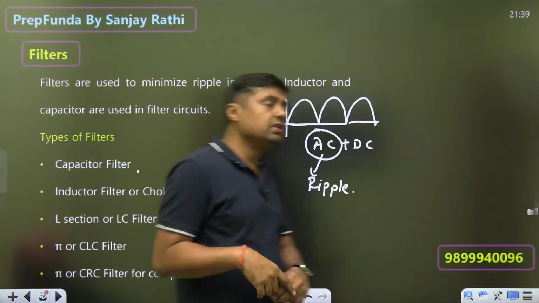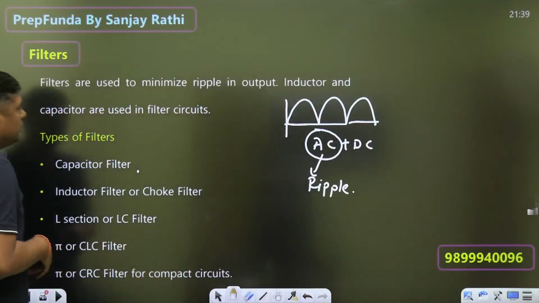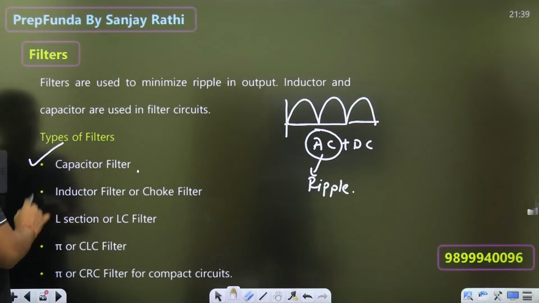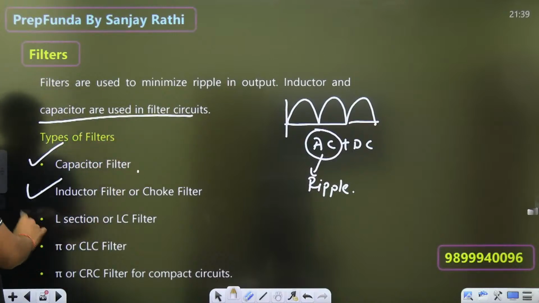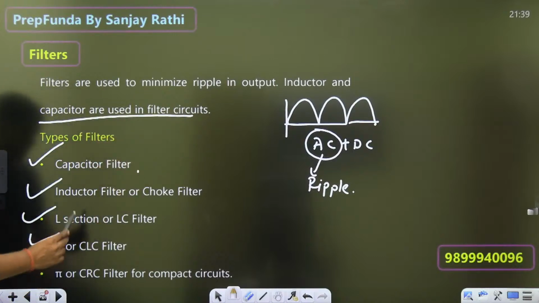So here we are having different types of filters: capacitor filter, inductor filter or choke filter. So normally we are using the capacitor and inductor. L section filter, LC filter, pi or CLC filter, pi or CRC filter.